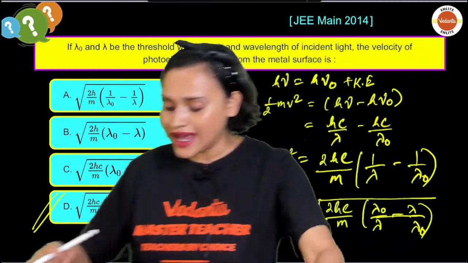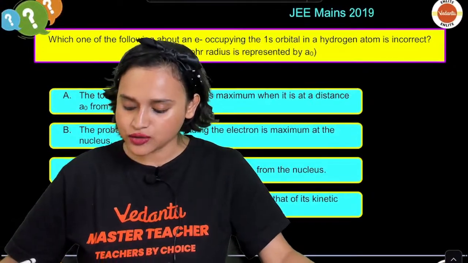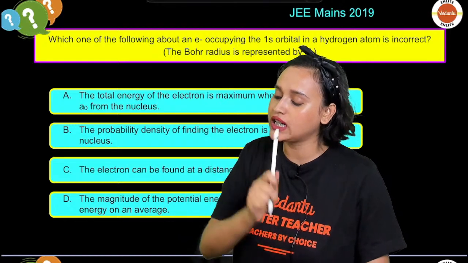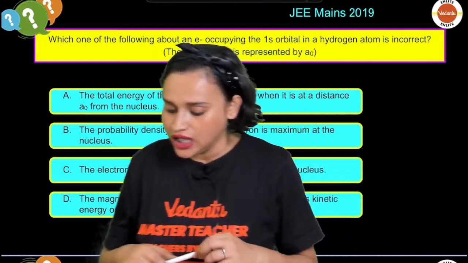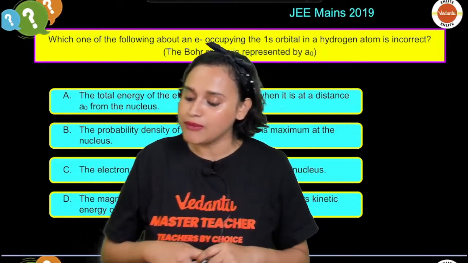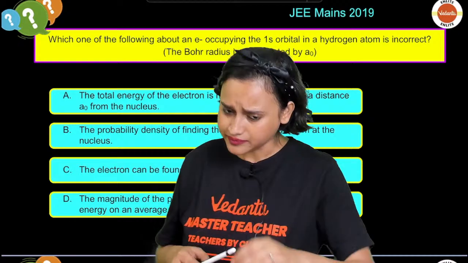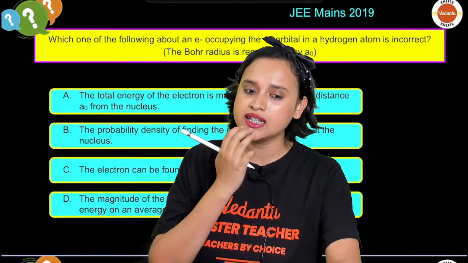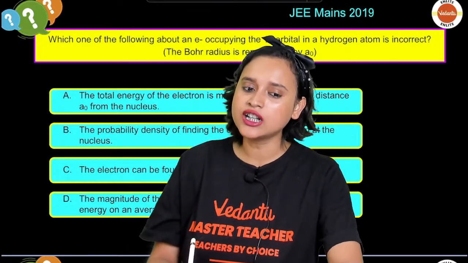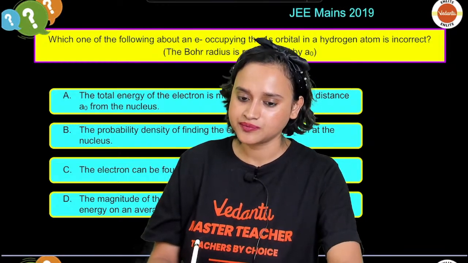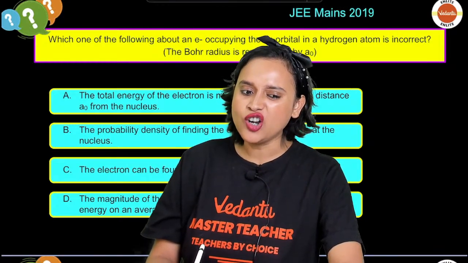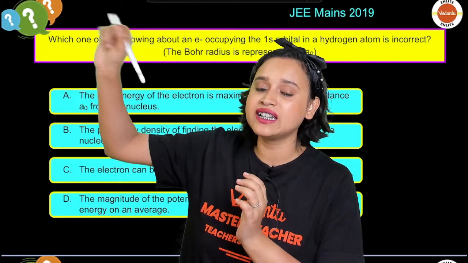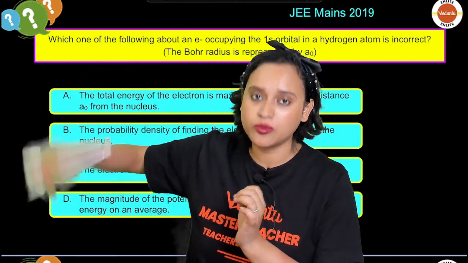Chalo. Next question, can I give it to you as homework? Next question, I think you can do it. Which one of the following about an electron occupying the 1s orbital in a hydrogen atom is incorrect? The total energy of the electron is maximum when it is at a distance a0 from the nucleus. Chalo, let me tell you guys. Yes, is the total energy maximum, everybody? See what it is saying? The total energy of the electron is maximum when it is at a distance a0 from the nucleus.